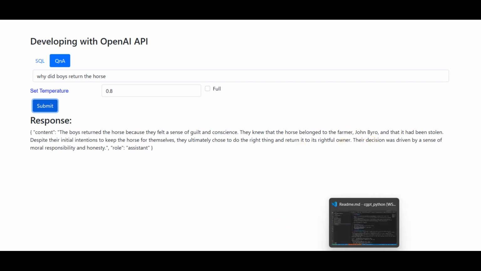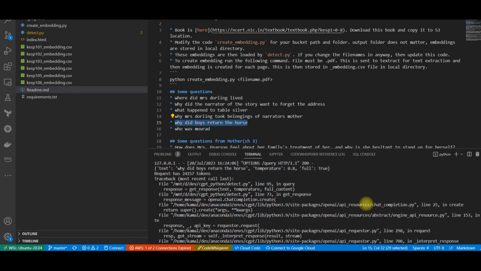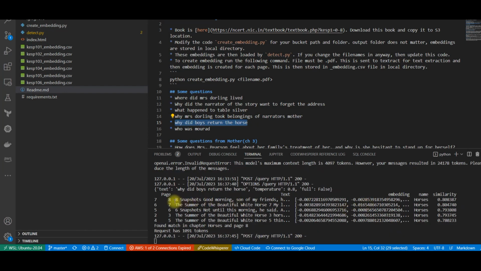Now the way it works, if you see it behind the scenes, is that each page has a text as well as the embedding associated, and then we calculate the similarity for these, right? This particular question actually belongs to the horses chapter, and you can see that the top 5 documents or pages that it identified from the embedding belong to this particular chapter only.